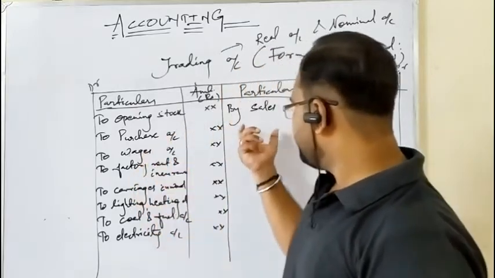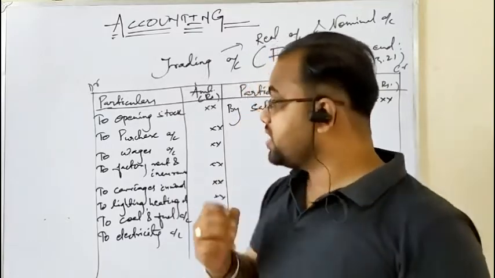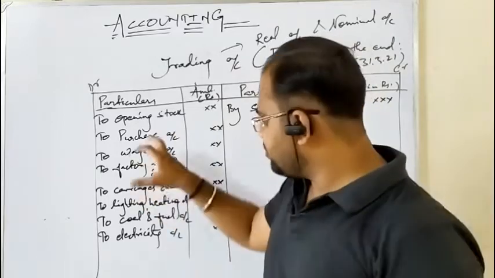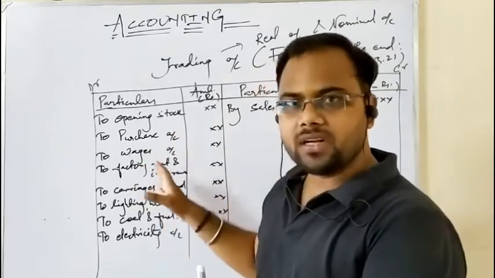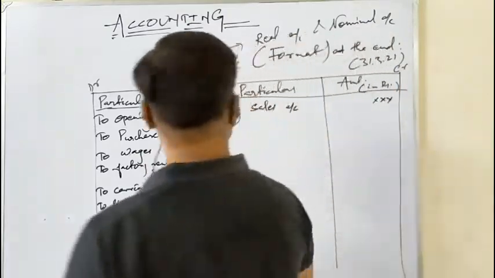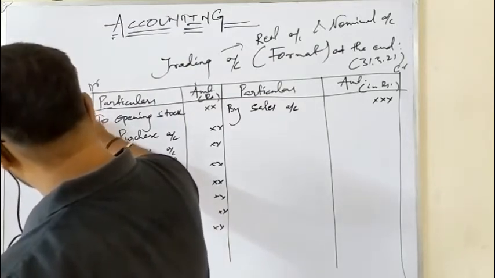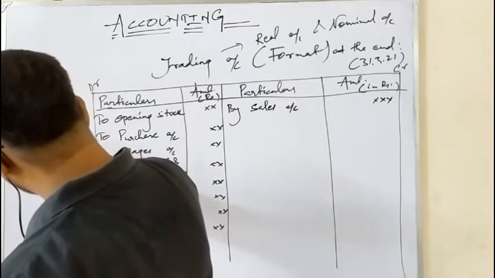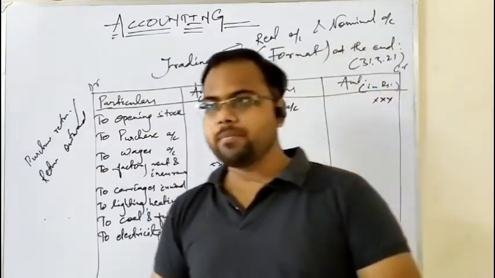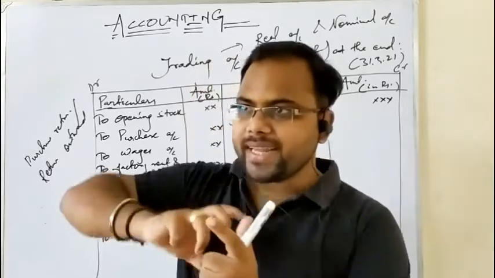Then, since it is the only direct income we have mentioned here, a query comes regarding returns. Returns means either purchase return or sales return. Since there is no space, I can tell you how to write it in an alternative form. If there is a purchase return, as you know, purchase return is also called return outward. Never confuse these two things. That means if you have purchased goods, you bring them into your business organization, and when you return them, you take them out of your business organization.